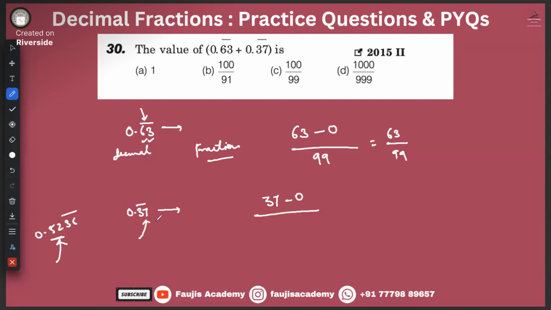Over here all the numbers have got a bar above them, isn't it, guys? Yes, sir. Okay, so there's not a single number over which no bar is there. So we'll simply write 9 two times, because there are two numbers over which bar is there, which will eventually become 37 by 99, and then you add these two, we will get 100 by 99. Which is basically your answer.